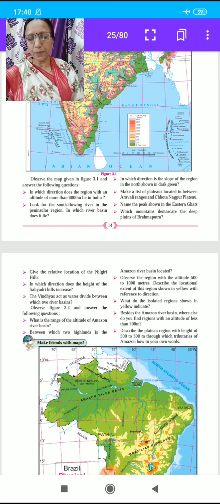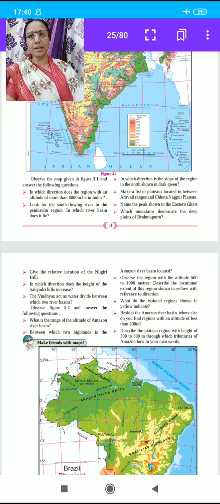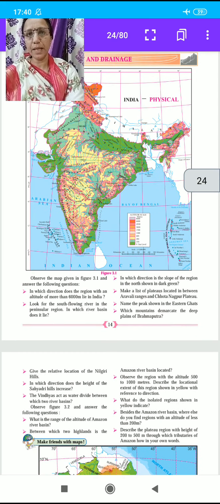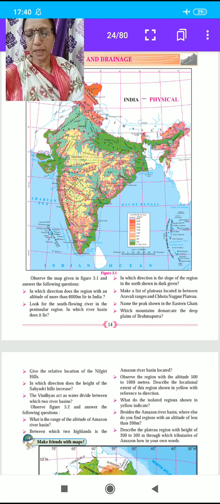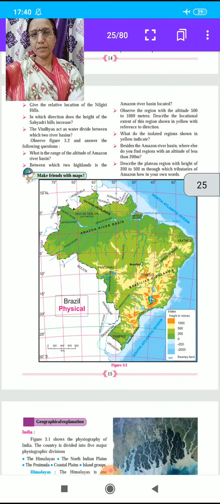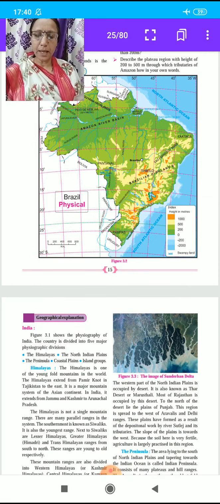Now the geographical explanation, India. Figure 3.1, the map of India, shows the physiography of India. The country is divided into five major physiographic divisions: the Himalayas, the North Indian plains, the Peninsula, the coastal plains, and the island groups. These are the five major physiographic divisions in India.